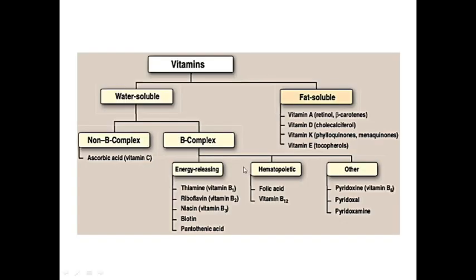Vitamins are classified as water soluble and fat soluble. The water soluble ones are the non-B complex, ascorbic acid, and the B complex, which falls into 3 different categories: energy releasing, which are thiamine, riboflavin, niacin, biotin and pantothenic acid. The hematopoietic vitamins are mainly folic acid and B12. The others are pyridoxine, pyridoxal, pyridoxamine. Altogether we call it vitamin B6. The fat soluble vitamins are A, D, E, K that you already studied.